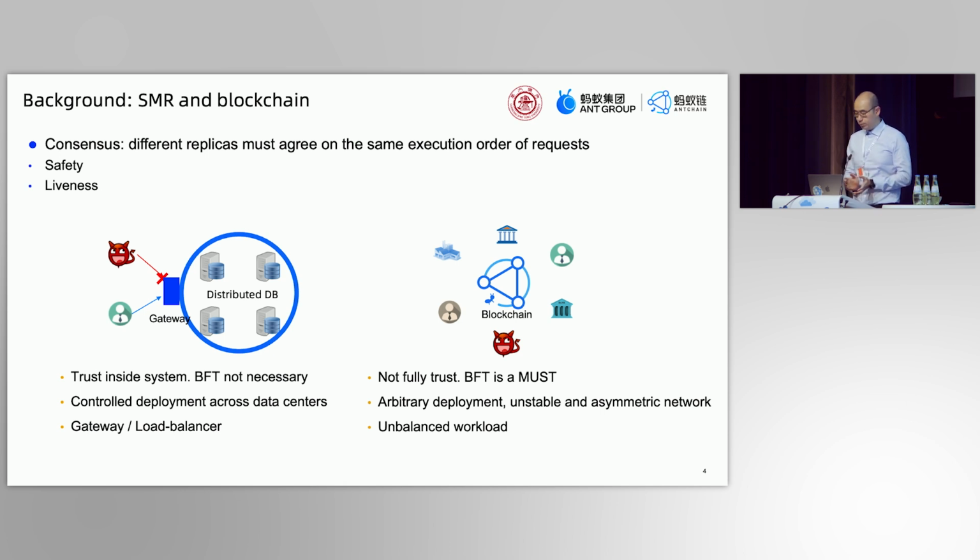Consensus is the core component in state machine replication and blockchains. It ensures that replicas must agree on the same execution order of client requests. No matter in a distributed database or in blockchains, they both require the safety and liveness. However, there are also some differences.